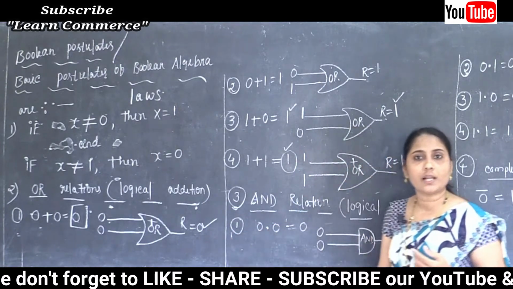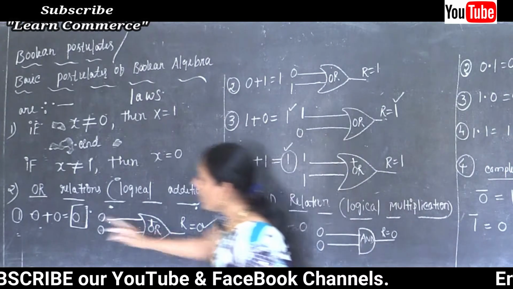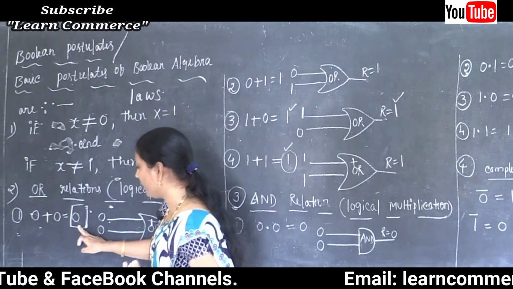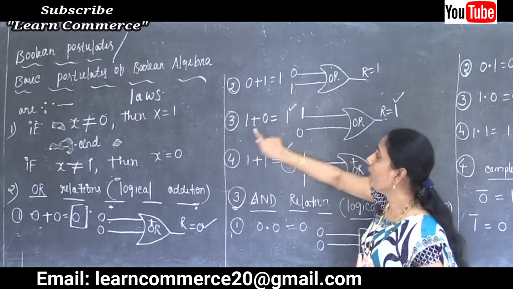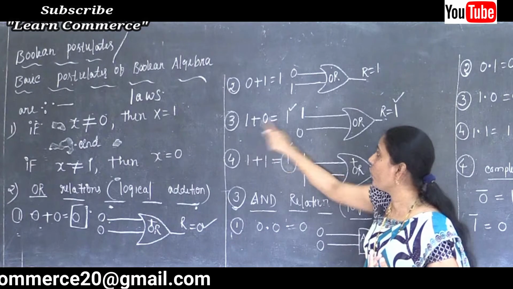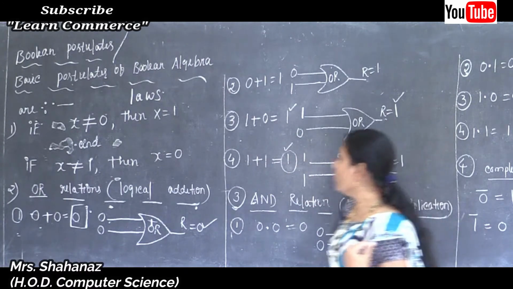The OR relation is also called logical addition, and some of the laws: 0 plus 0 is equal to 0. Second, 0 plus 1 is equal to 1. Third one, 1 plus 0 is equal to 1. And 1 plus 1, the value is 1 only.